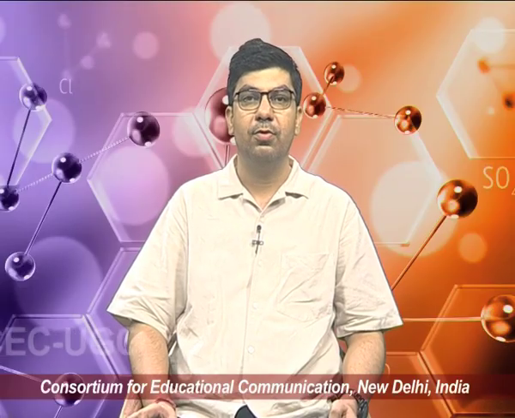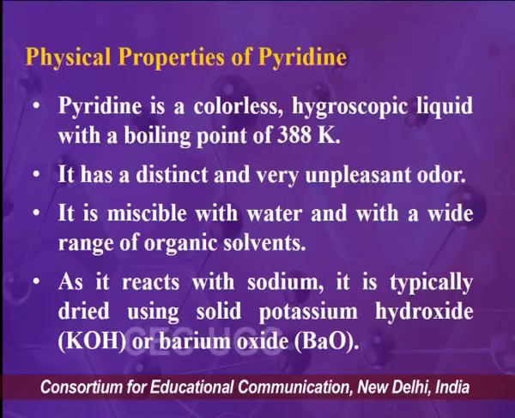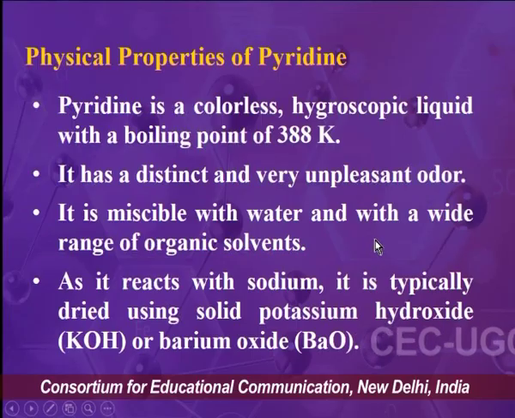Pyridine is a colorless compound. It is a hygroscopic liquid, that means it can absorb water from the atmosphere as well. It has a boiling point around 388 Kelvin. Further, the compound has a very distinct and unpleasant odor, and it is miscible with water and most organic solvents.